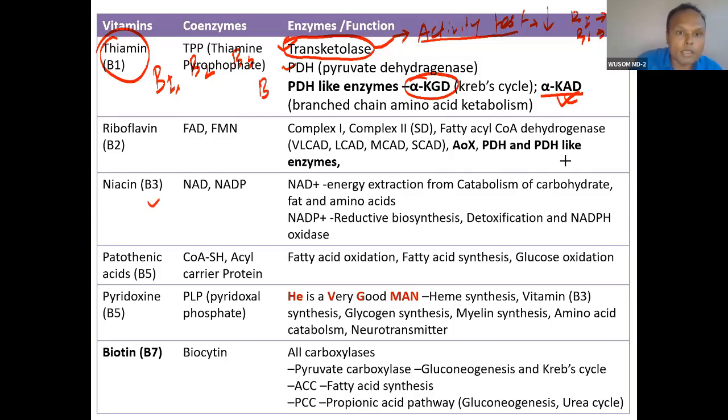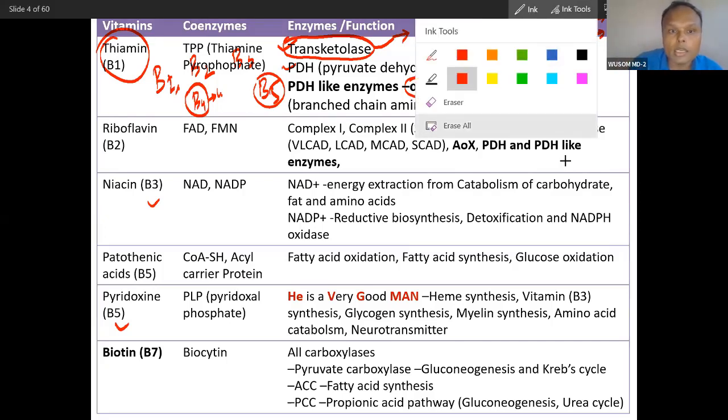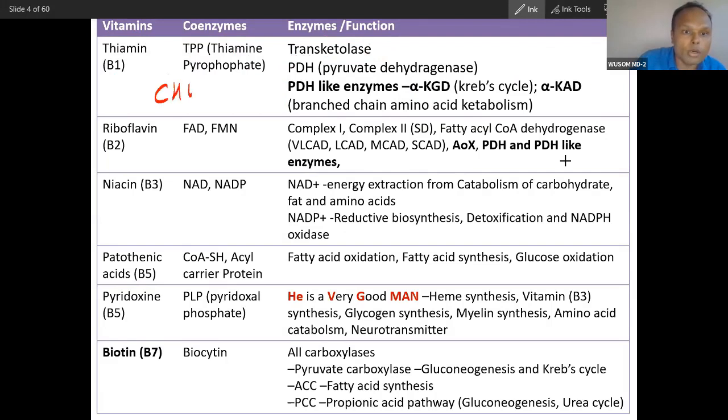And then vitamin B5. Before I told you to remember, there is no B4. Before I told you to remember lipoic acid. So in B5 also these 3 will come. Even if it's not written, just understand these are there. So this is vitamin thiamine. Only 4 enzymes contain thiamine. That's it. If you understand 4 enzymes, and all these 4 enzymes are involved in what? Carbohydrate metabolism, and only one in amino acid metabolism.